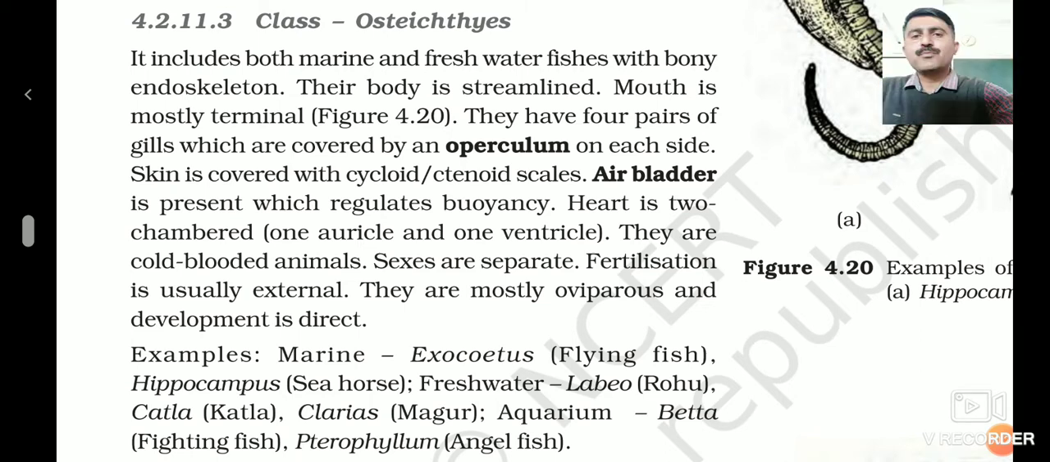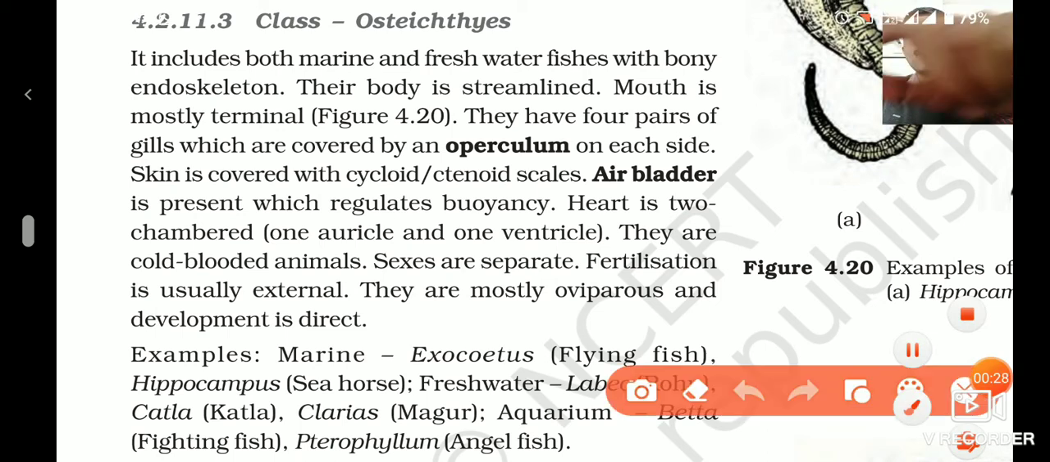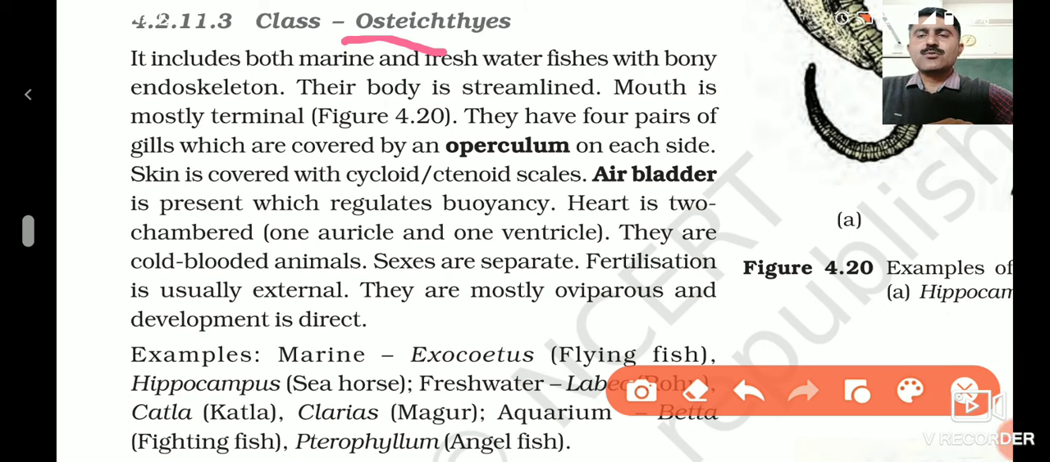Osteo word comes from bones. So, the osteo term is taken from osteocytes. Osteocytes are the cells of which bone is made up. So, bone is present as the main component of their endoskeleton, or in other words, we can say their endoskeleton is made up of bones. These groups of fishes are found in marine environments as well as in fresh water.